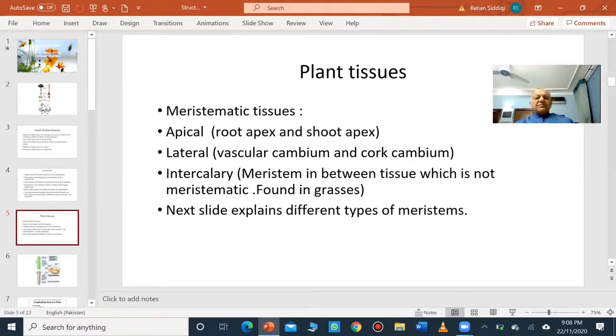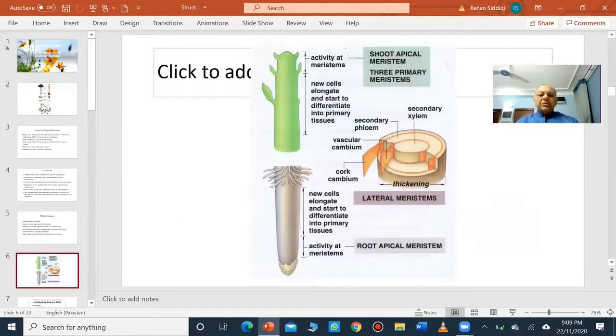These meristems are divided into three types on the basis of their position. There are some meristems which are at the tip. They are called apical meristems. They are present at the root apex and shoot apex. You will just look at the diagram of a root apex and shoot apex. Then there are lateral meristems which are present on the lateral side. Vascular cambium and cork cambium are examples, and you are going to study them later on. Then the third type is intercalary meristem, which is present in between the mature tissues, and they are found in grasses.